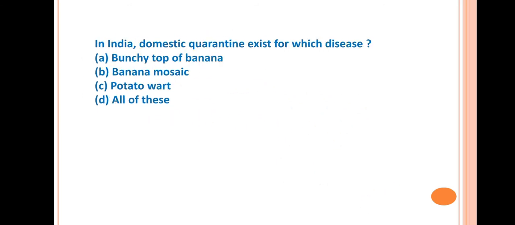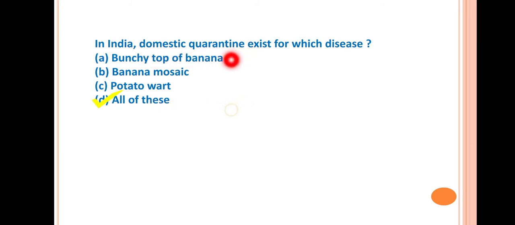Next question is, in India domestic quarantine exists for which disease? So the answer is all of these. Bunchy top of banana, banana mosaic, and potato wart. These are very deadly diseases which are controlled in India by domestic quarantine.